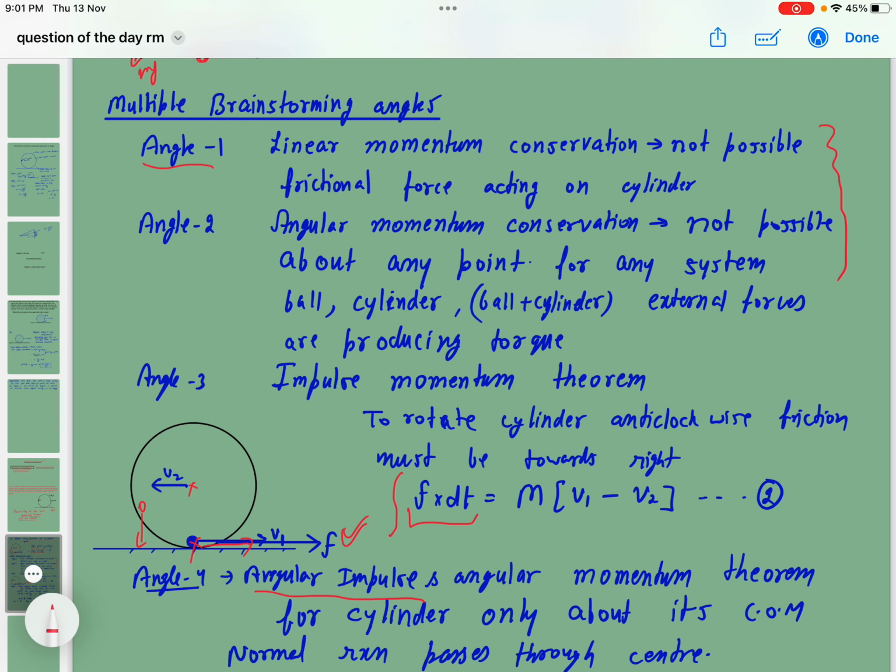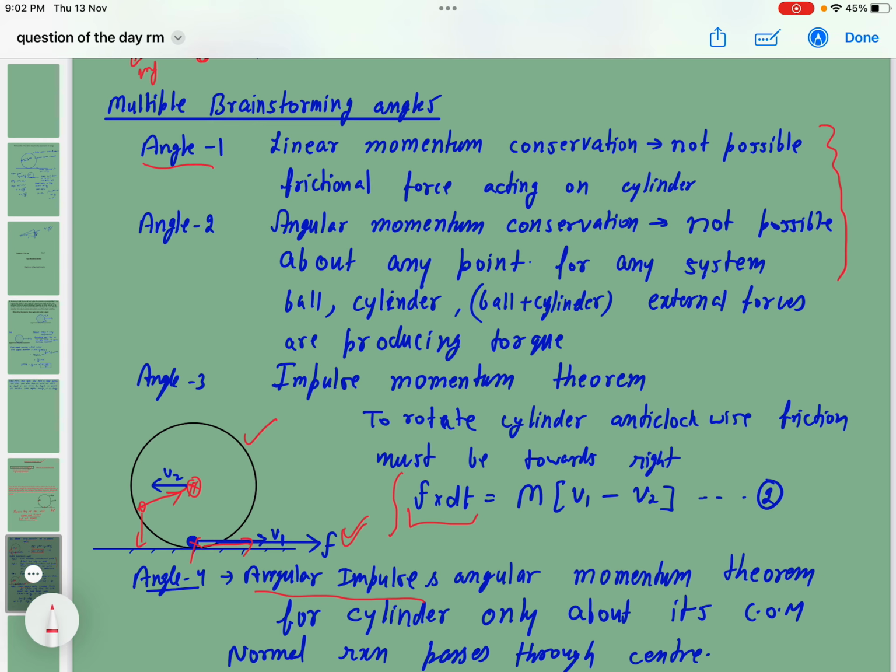Now suppose I take only the cylinder as my system. What are the forces acting on the cylinder only? One is the normal reaction by the ball. The normal reaction by the ball is passing through the center of mass of the cylinder at every instant. That is the special thing in this question, and that is the crux point. So it will not apply any torque.